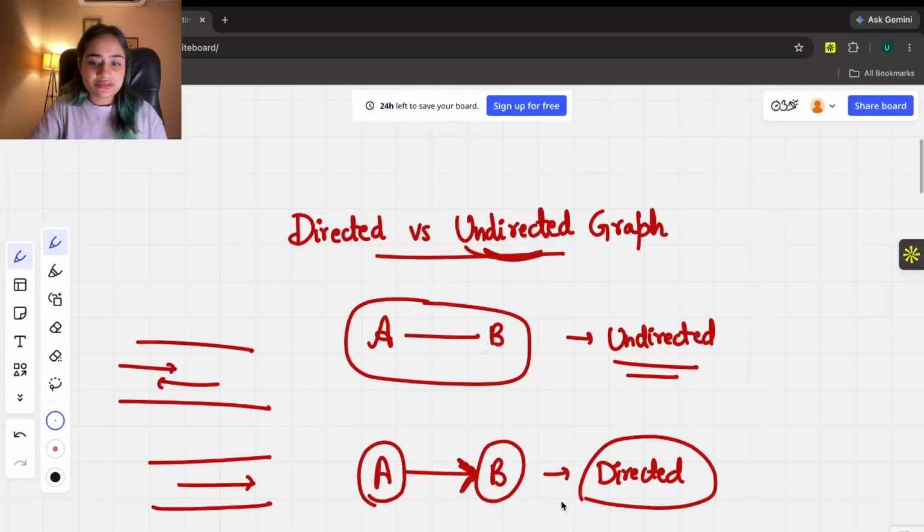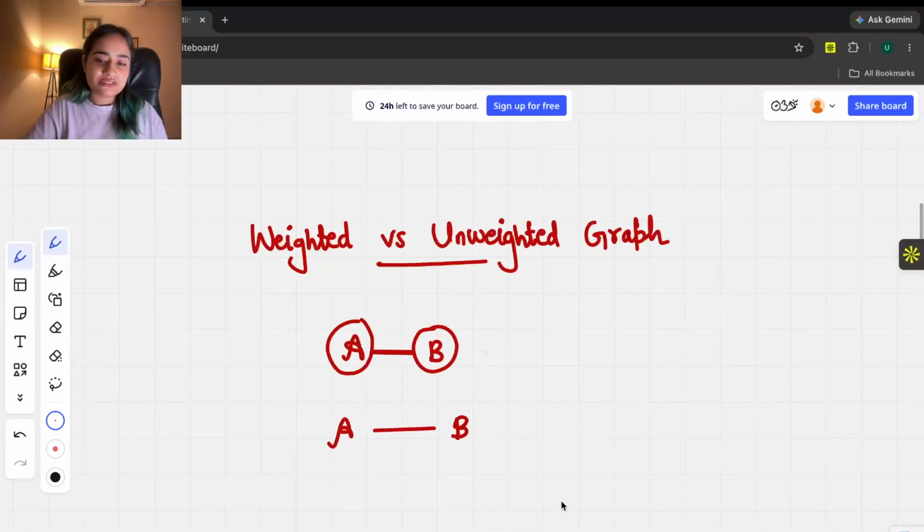Now the next concept is weighted versus unweighted graph. Now our graph has weights when this edge represents something. Do you think in this graph this edge represents anything? It doesn't. This is an unweighted graph, right? So it just has edges in between, but that edge is just to connect those nodes.